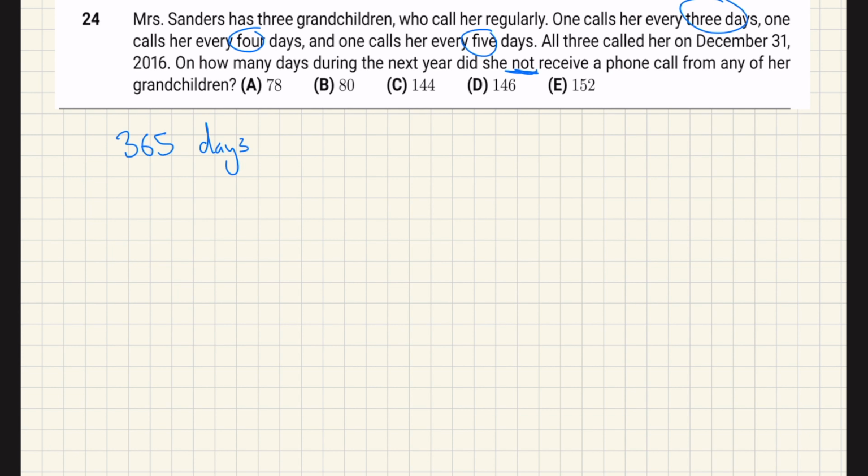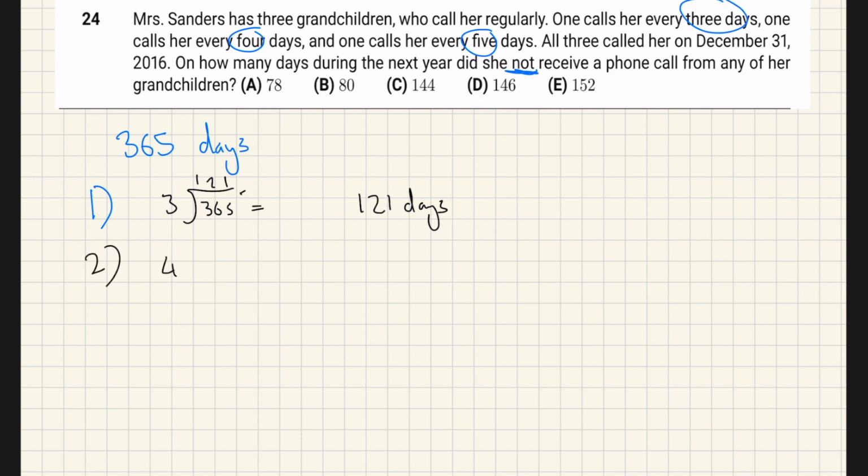All right. So what we know is that the first grandchild is going to call her every 3 days. Now, how many times does 3 go into 365? Well, you can just do that quite quickly. It's going to be 121, remainder 2. So it's going to be 121 days in which she's called by the first grandchild.